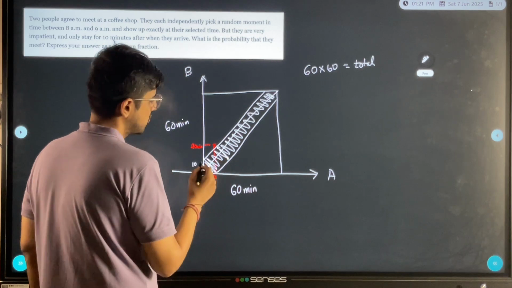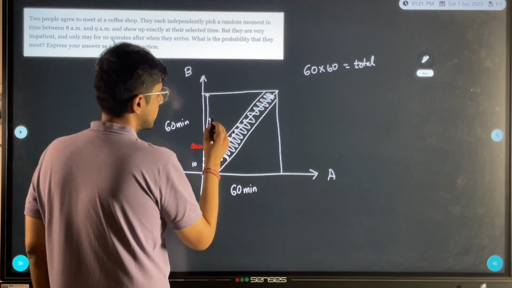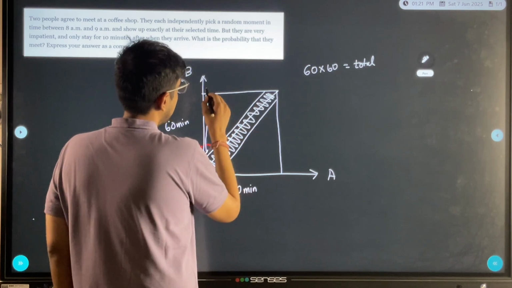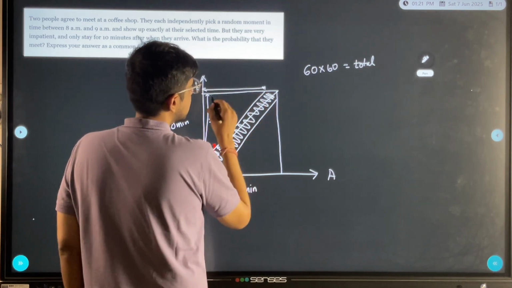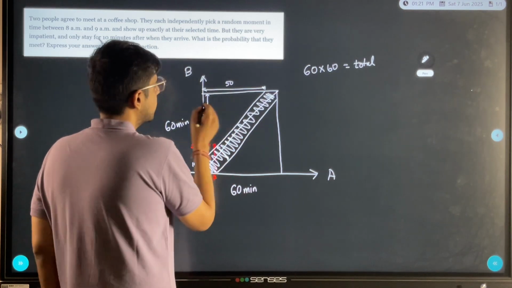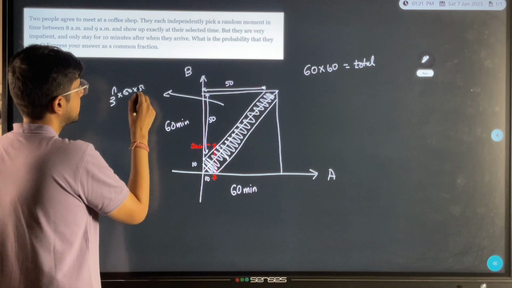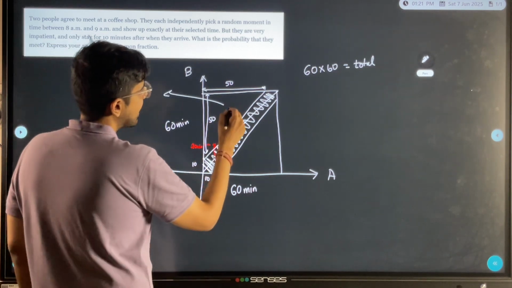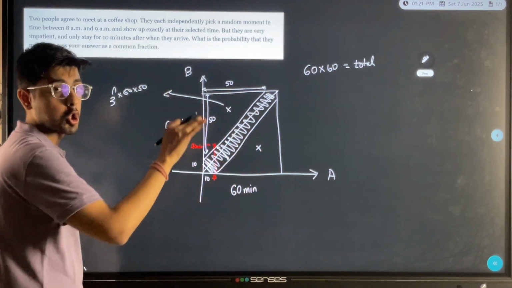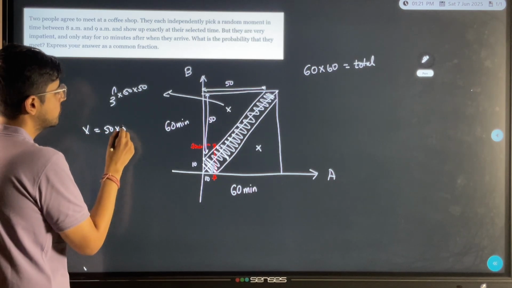How we can simply do it is, the length of this triangle is going to be 50 and the width of this triangle is also going to be 50. The area of this triangle is half into 50 into 50, and since I have two such triangles which should not be included, the total area of the cross is 50 into 50.